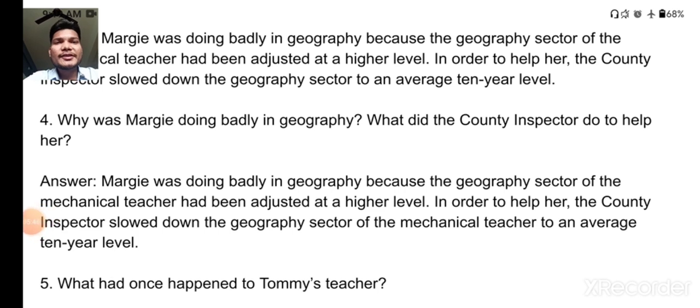Our next question is, why was Margie doing badly in geography? What did the county inspector do to help her? As you know, the reason Margie was doing badly in geography is that the geography sector of the mechanical teacher had been adjusted to a higher level. That is the only reason. It is not that Margie did not know anything. In order to help her, the county inspector slowed down the geography sector of the mechanical teacher to an average 10-year level. So this is how you can write the answer to this question.